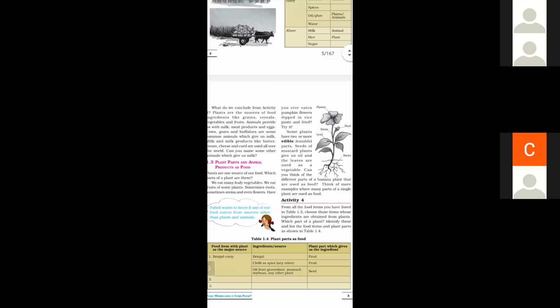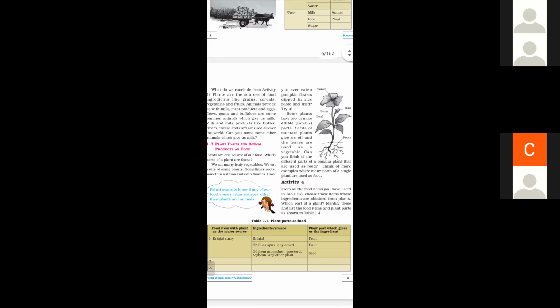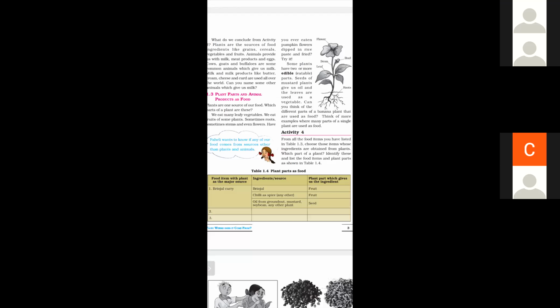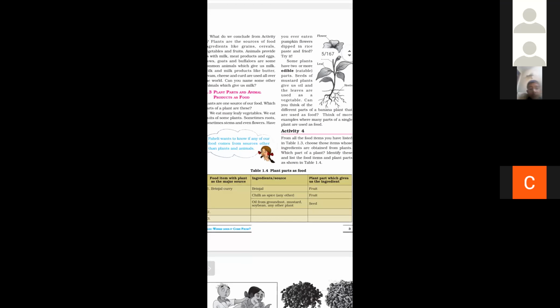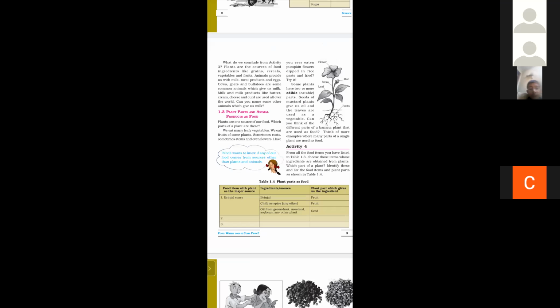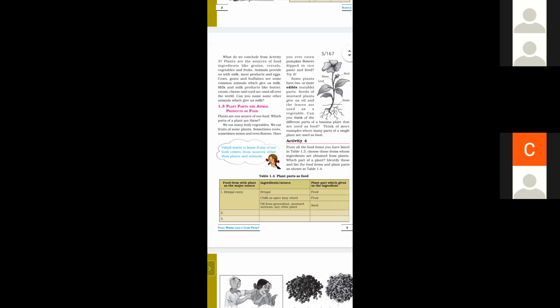What are the edible parts of plants? What are the uses of mustard plants? And what are the sources of brinjal curry? And which part is used as the ingredient? And how do we obtain food? Food is obtained from plants or animals. And what are the products obtained from plant parts and animal products as food?